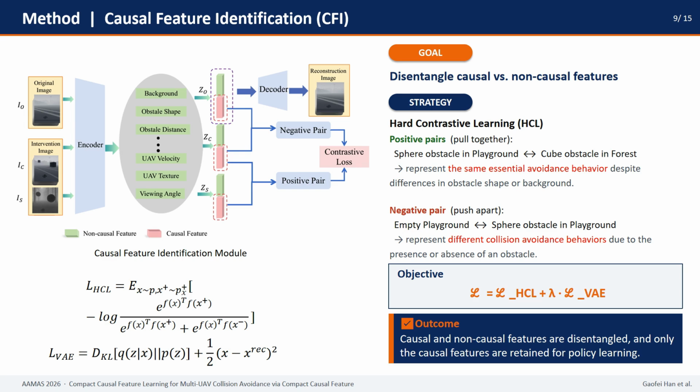Our objective combines the HCL loss and the visual reconstruction loss. So the learned representation is both invariant and faithful to the original observation. Finally, only the disentangled causal features are retained for policy learning.